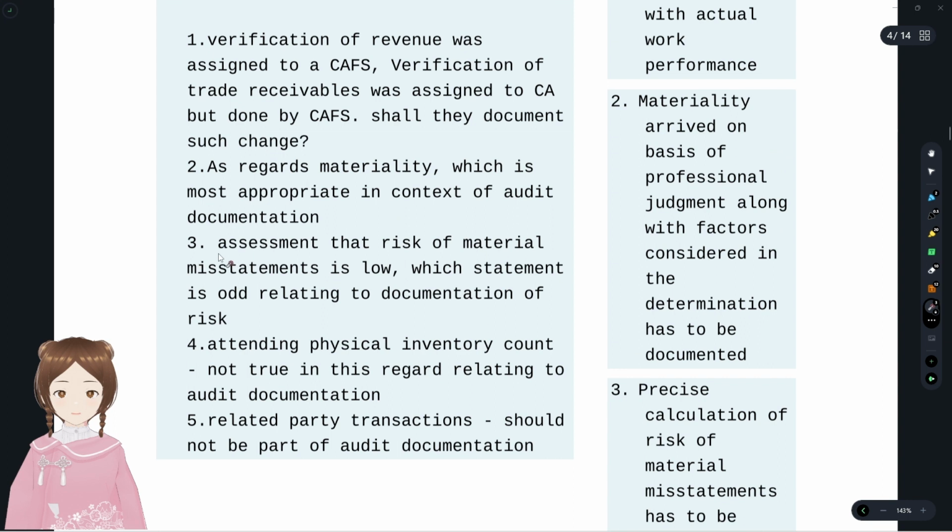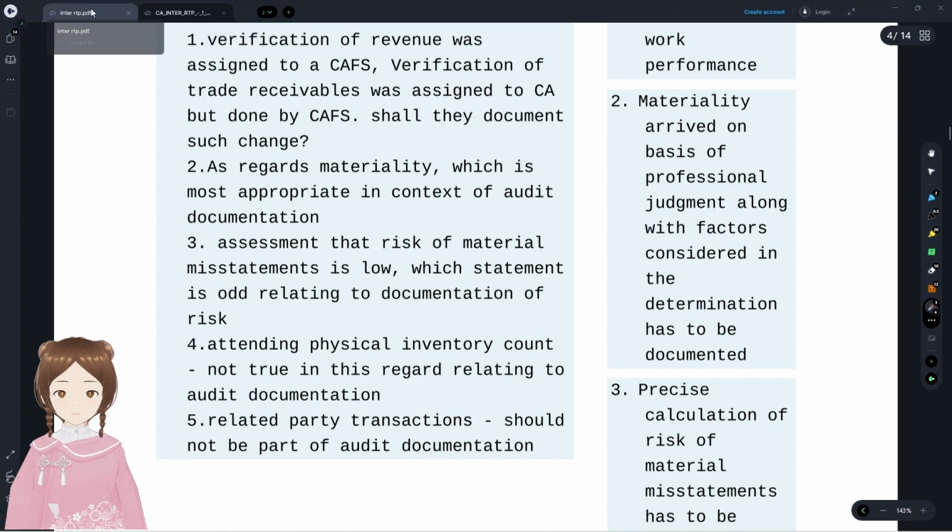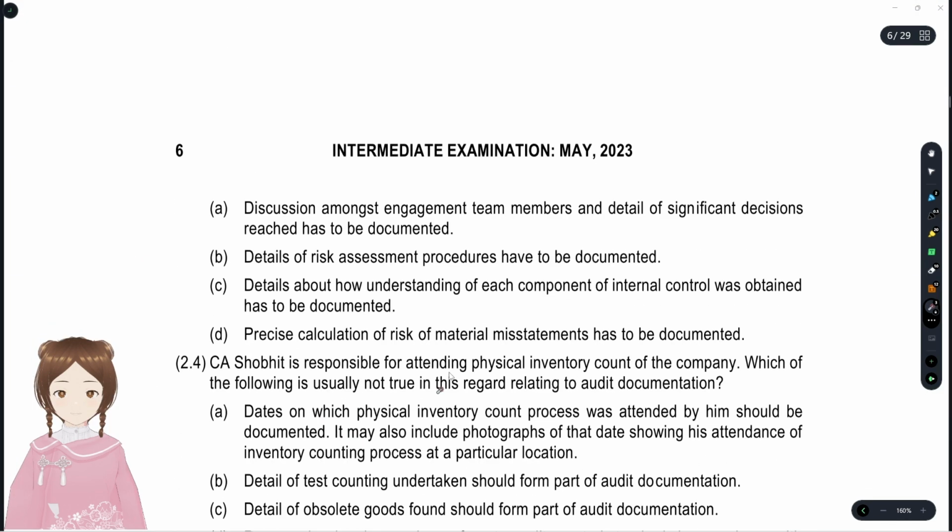And we'll see the third one, assessment that risk of material misstatement is low. Which statement is wrong relating to documentation of risk? We'll see which statement is odd, which statement is incorrect. Discussion amongst engagement team members and details of significant decisions reached has to be documented. Yes. Details of risk assessment procedures has to be documented. Yes. Details about how understanding of each component of internal control was obtained has to be documented.